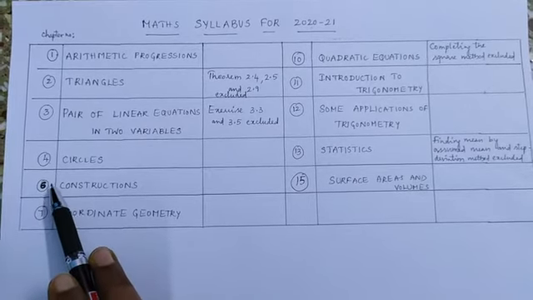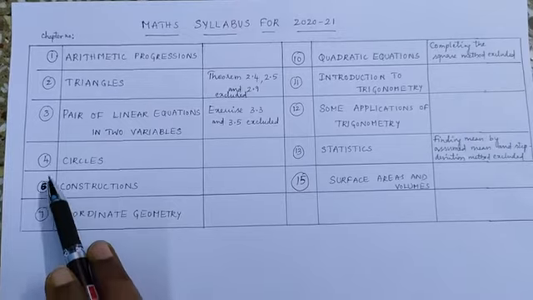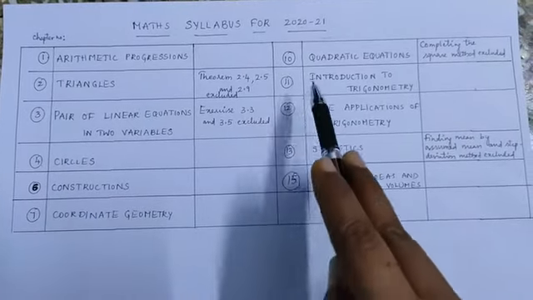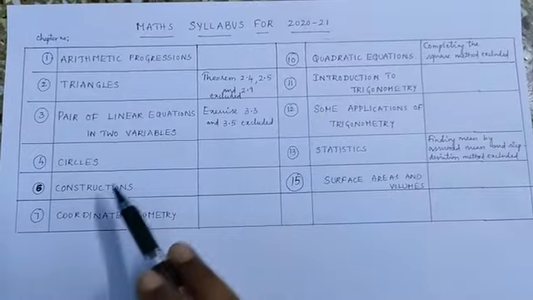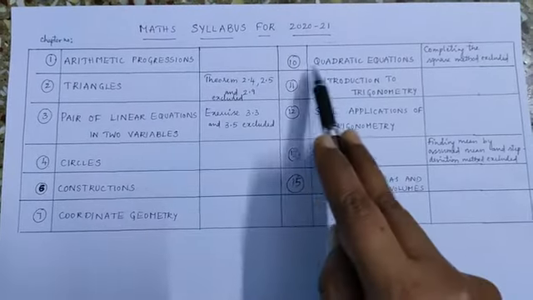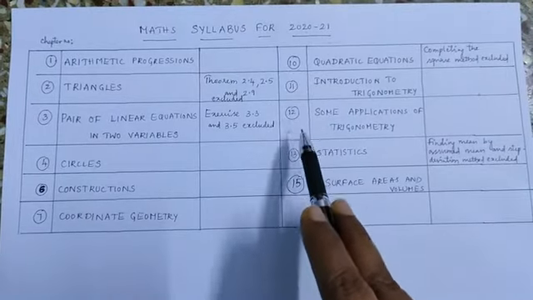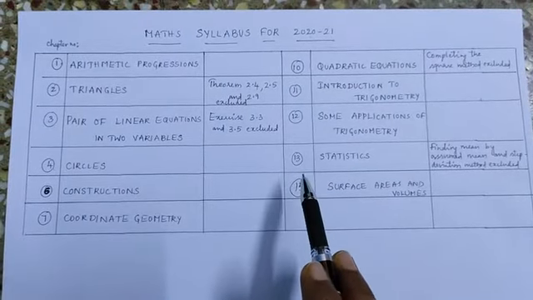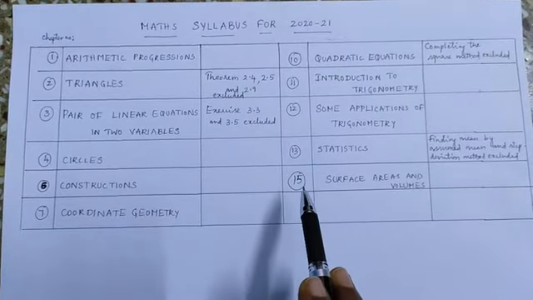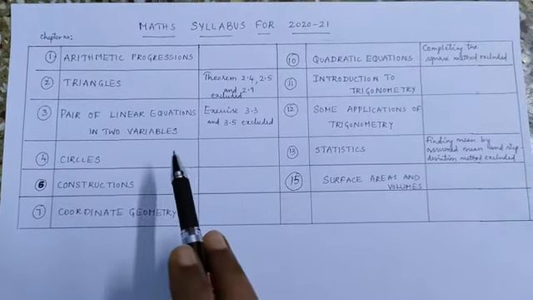So please notice that. After the 4th chapter it is construction, the 6th chapter, then 7 comes here. Then chapter number 10: after the 7th chapter, the 8th and 9th chapters have been deleted, you know that. So 10th chapter, 11th chapter, 12th chapter, 13th chapter, and the 14th one, probability, is not there. So please make a note of it. Then the 15th chapter is there completely. Now let's see in detail.